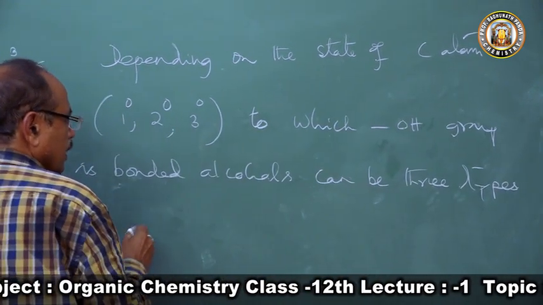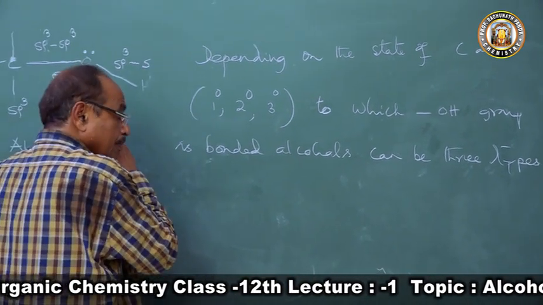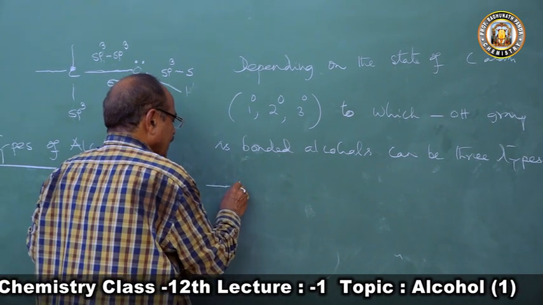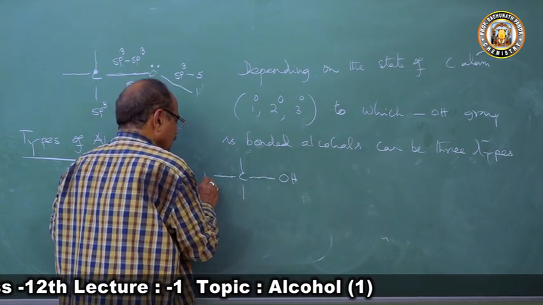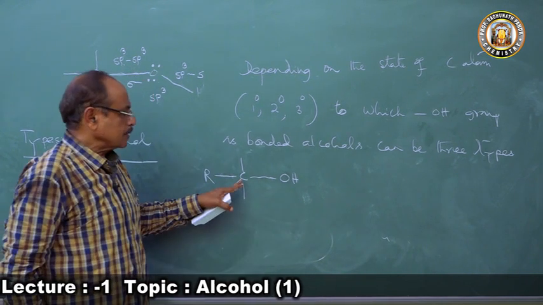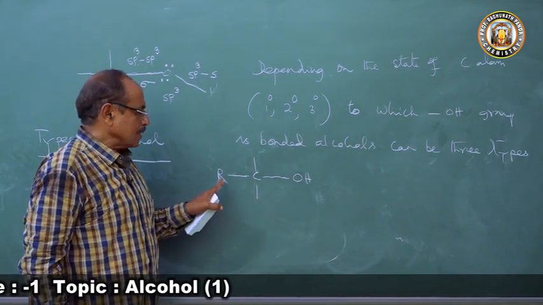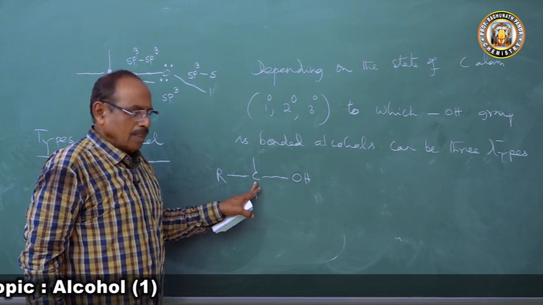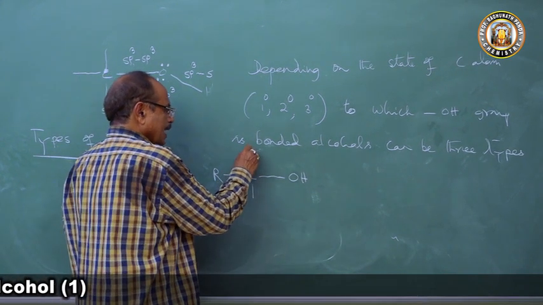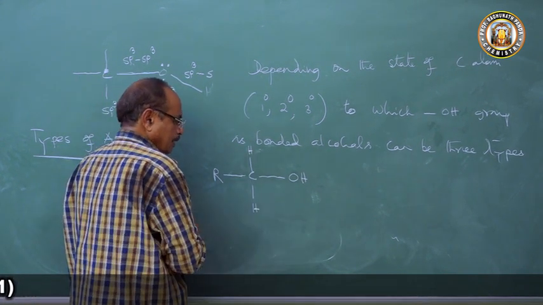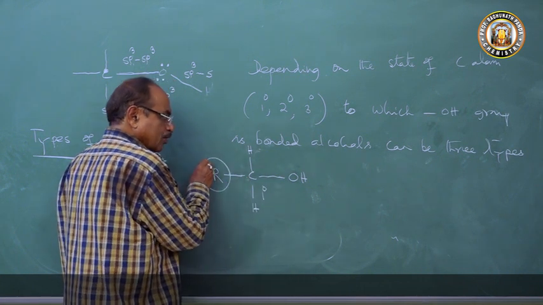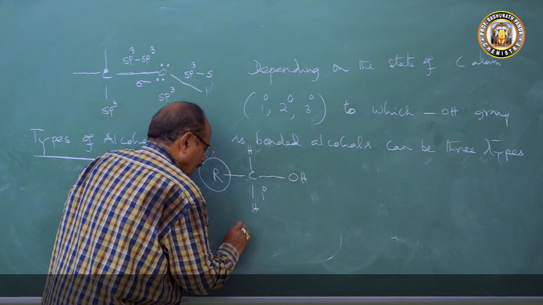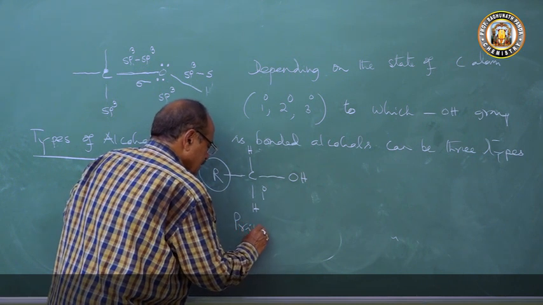Now, when the OH group is bonded to a primary carbon atom, this is the alkyl. If one alkyl group is substituted on the carbon atom, it is called a primary carbon atom. And this is a hydrogen atom, this is a hydrogen atom. So this carbon atom is a 1 degree carbon atom because one alkyl group is there. So this is called a primary alcohol.